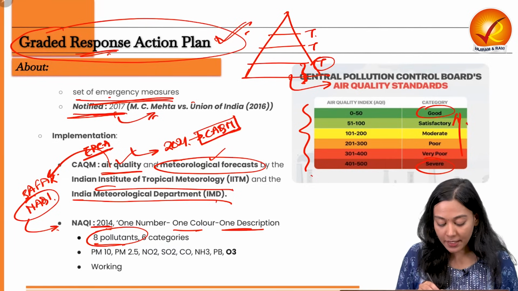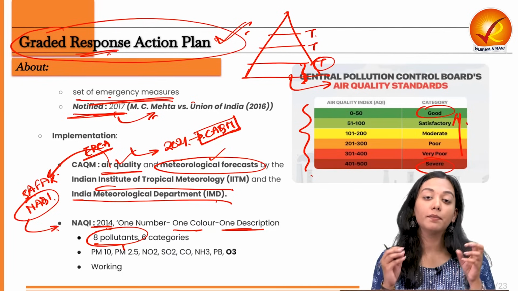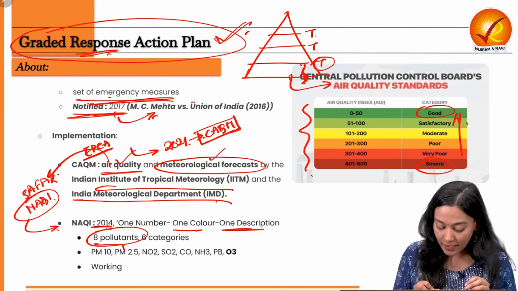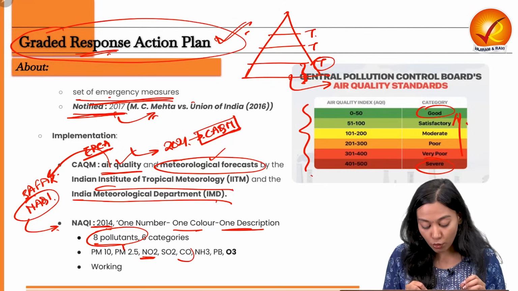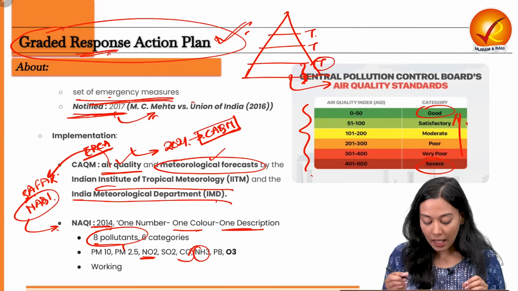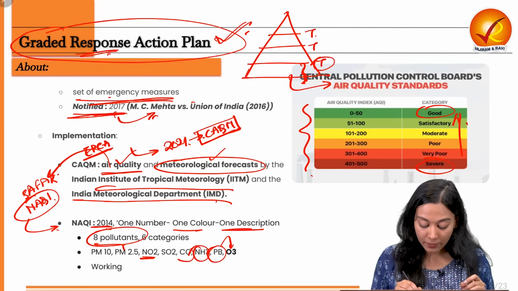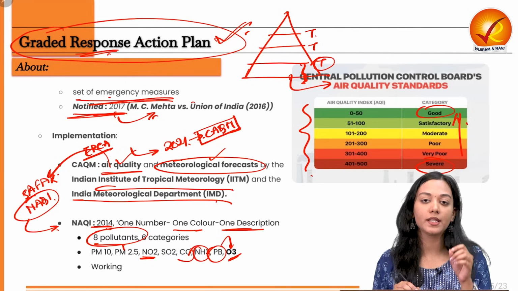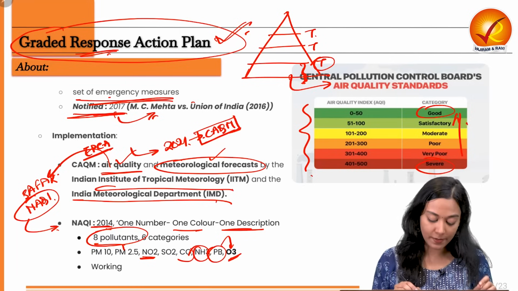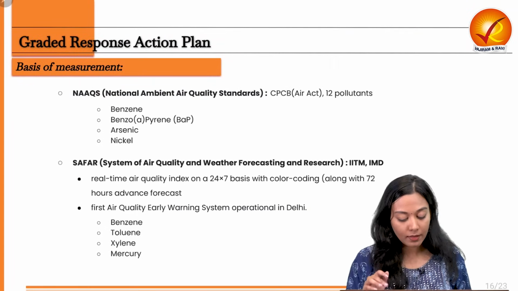What are the pollutants that it includes? It includes 2 particulate matters, PM10 and PM2.5, then nitrogen dioxide, sulfur dioxide, carbon monoxide, ammonia and lead. Along with this, a very important pollutant and a lesser known one, which is ozone. Ozone is also included in NAQI, something that you need to remember for prelims. Now, what is the working of NAQI?